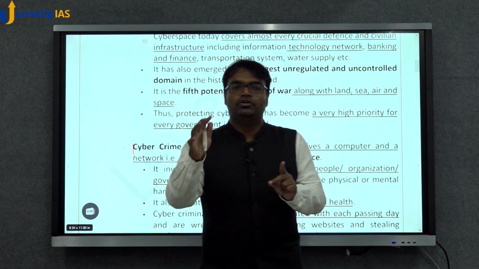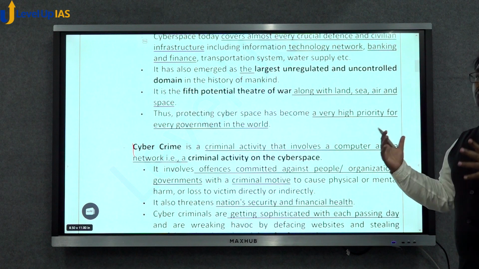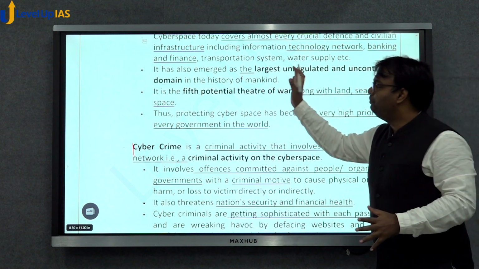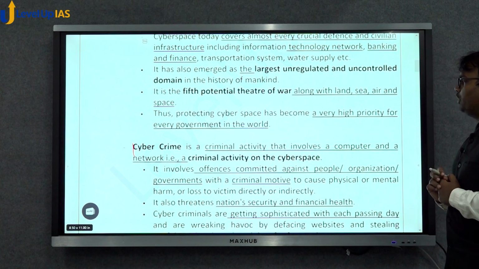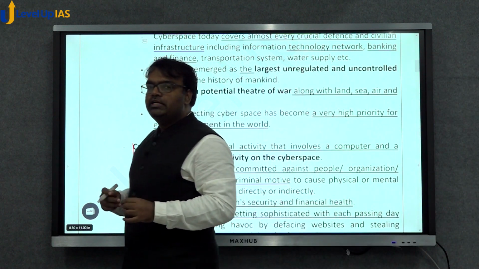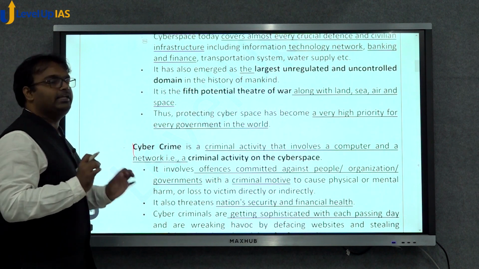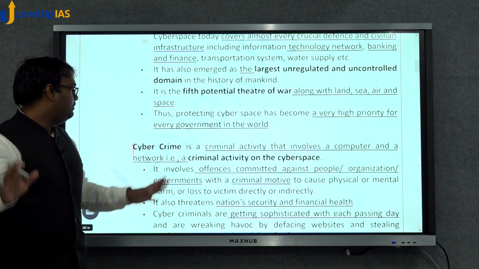And after space, we are seeing the emergence of cyberspace, where wars could be fought. So this is the fifth potential theater of war. And therefore, because of all these reasons, it's very important that every country, or at least India, develops mechanism to protect our cyberspace.